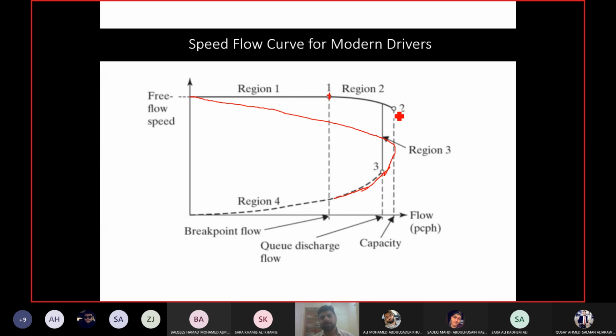Then at 0.2, you can see very high speed, and then the next value, 0.3, very low, and this is happening almost at the same value of flow. So there's not much change in the flow, but the speed is changing a lot. There's a very drastic change between 0.2 and 0.3.